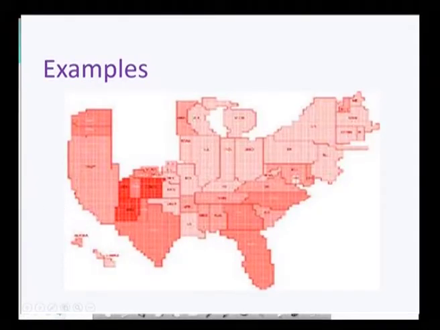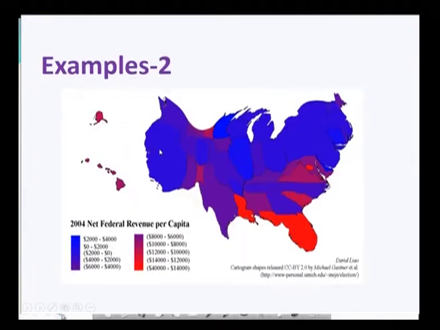So, we have a simple example of a cartogram where we have statistical maps given on a corresponding geographical basis. Second example gives net federal revenue per capita. So, this is given by different colors. This is also a statistical map which shows a cartogram.